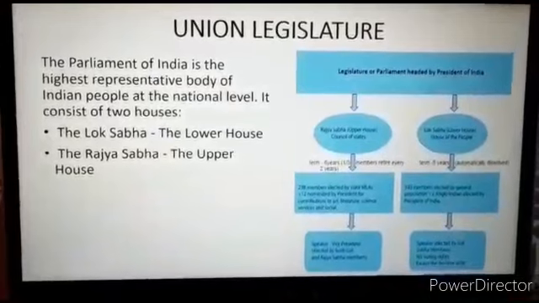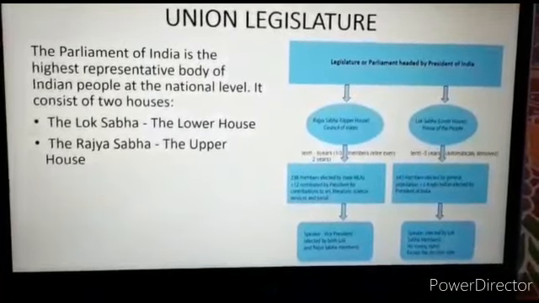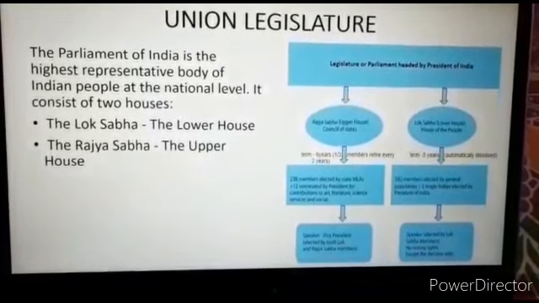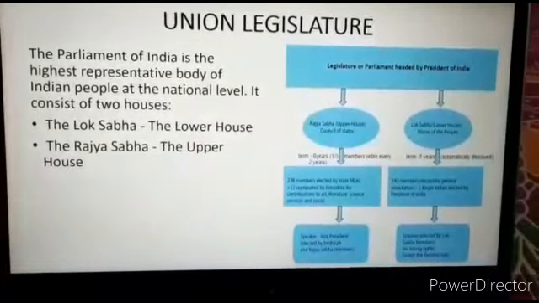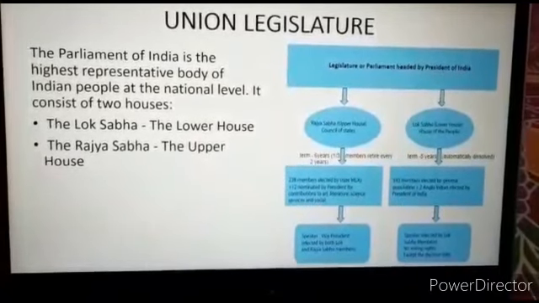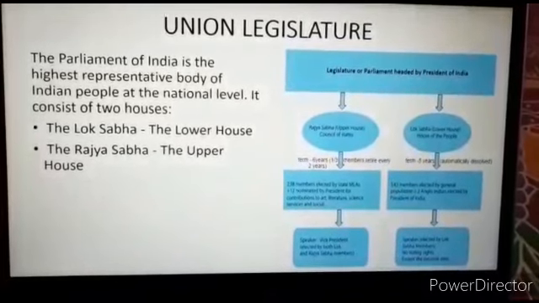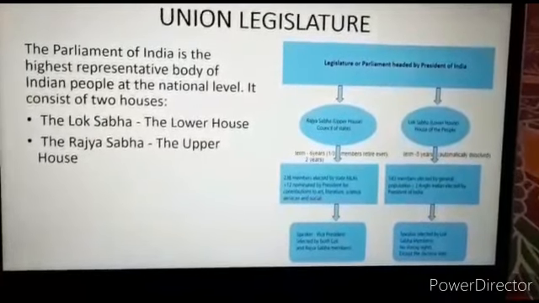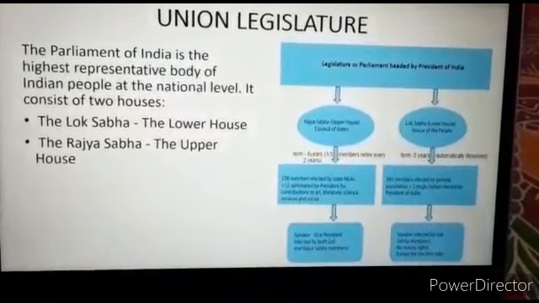Now the Union Legislature. The Parliament of India is the highest representative body of Indian people at the national level. Now it consists of two houses. What are the two houses? The Lok Sabha and the Rajya Sabha. The Lok Sabha is known as the lower house or the house of the people because its members are elected directly by the people. Now the Rajya Sabha is known as the upper house.